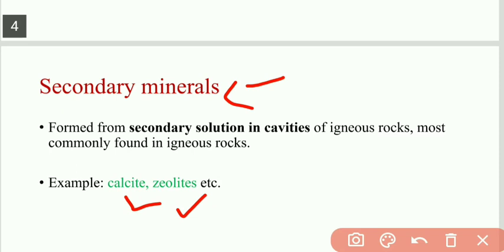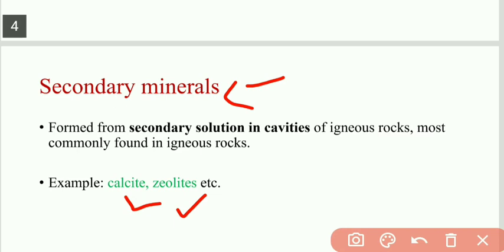Remember that we have a ready-made formation of rock on the surface. If there are some opening spaces present like cavities, fissures, cracks, fractures, pore spaces, and they are filled up by the chemical composition, they get precipitated within these features and form a new mineral.